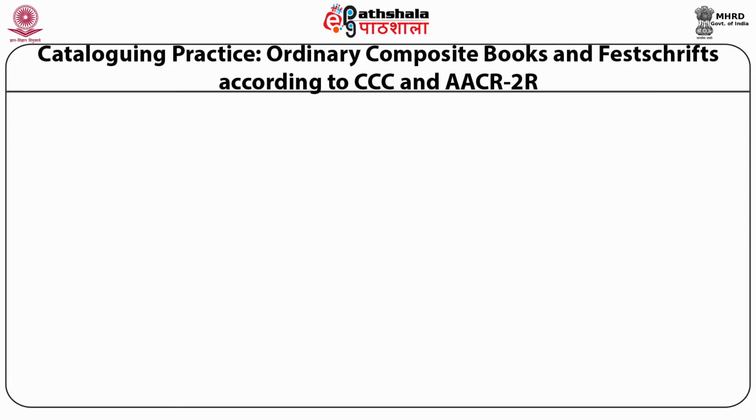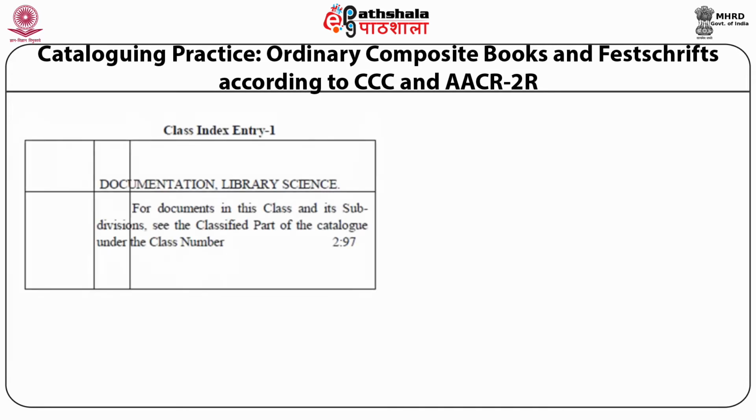Now you can see the class index entries depend upon the subjects. So class index entry 1 will be prepared in documentation, library science, and then you have to write the line for documents in this class and its subdivisions, see the classified part of the catalog under the class number 2:97.